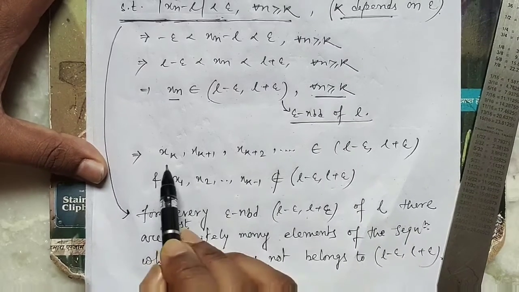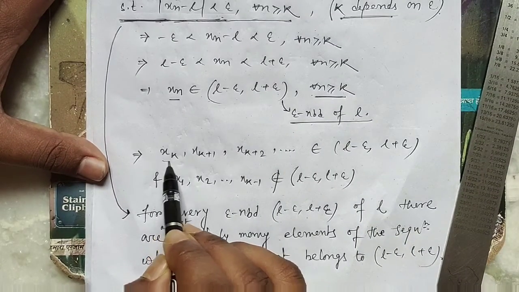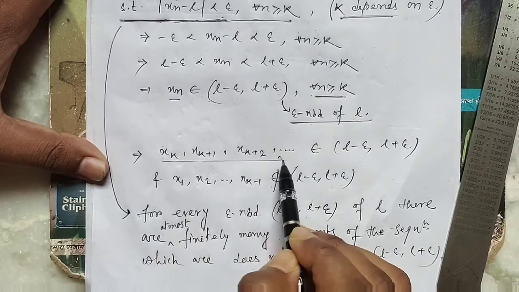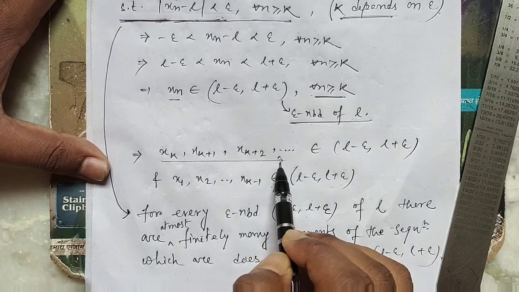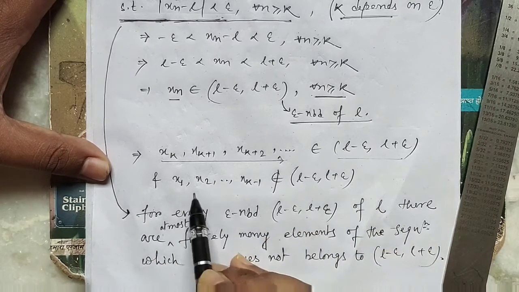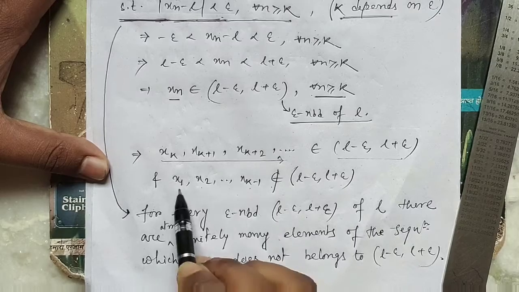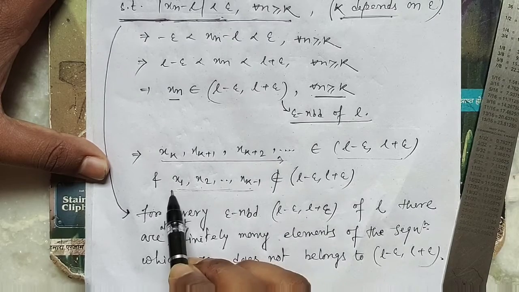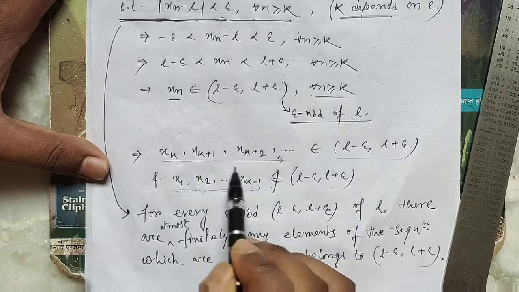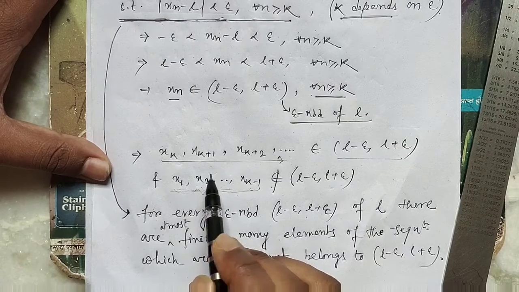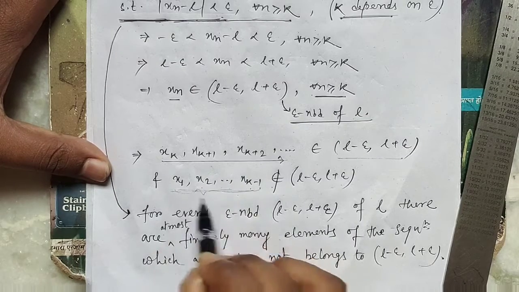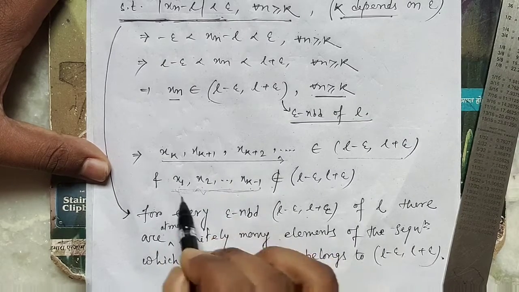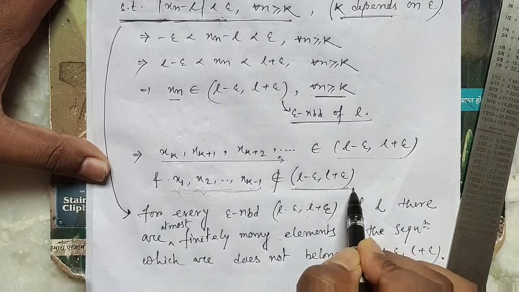Okay, see here, all terms after the kth term belong to this neighborhood, and among 1 to k minus 1, only the k minus 1 terms, that is a finite number of terms, do not belong to this neighborhood.